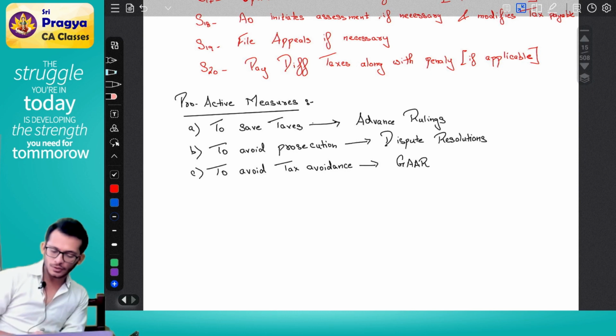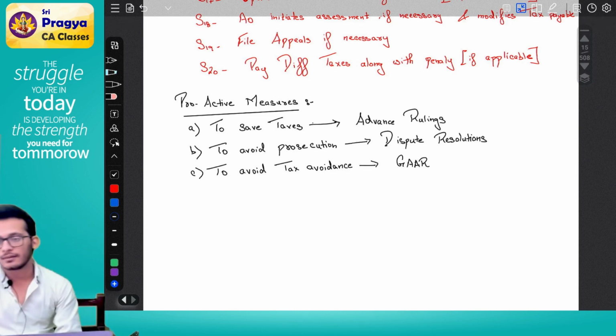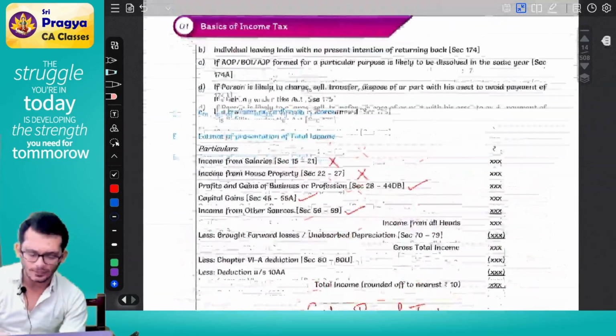To avoid prosecution, you can do dispute resolution. To avoid tax avoidance, you can do GAR. These are also a part of your chapters if you notice.